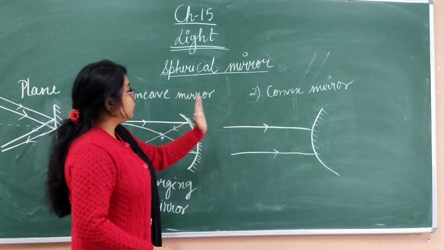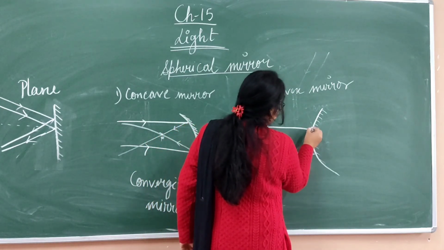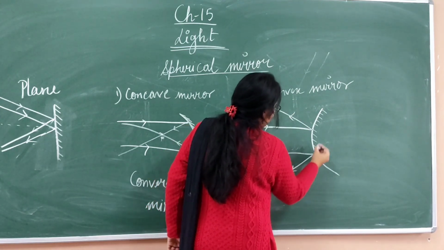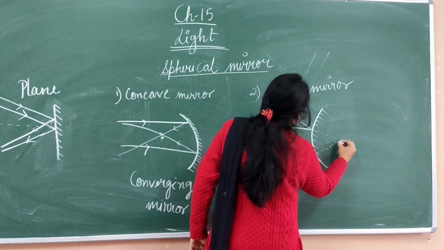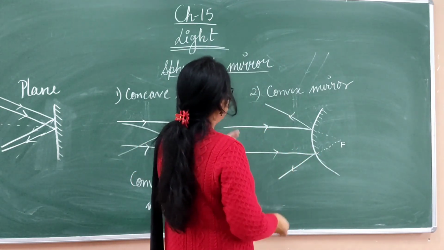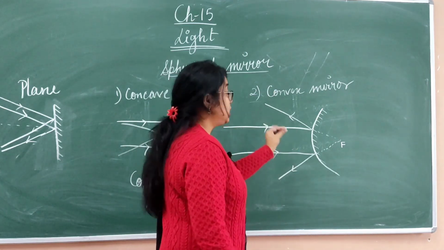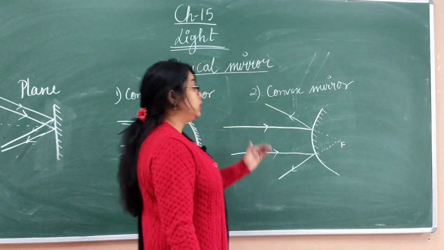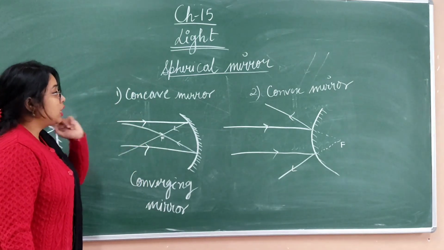But see, in case of a convex mirror, what happens? The rays of light get diverged and appear to meet at a point behind the mirror. In this case, this point F is the focus of the convex mirror, and this F is the focus of the concave mirror.